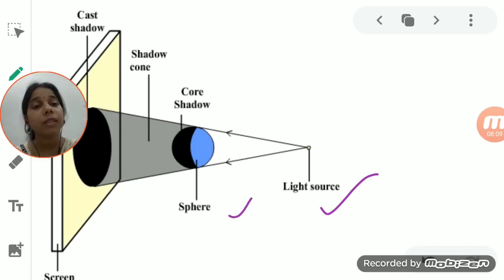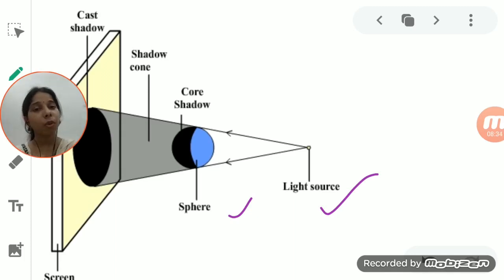The second thing is the opaque object, because you know, student, a shadow is formed when the light rays are obstructed or stopped by a certain object. Only then will a shadow be formed. And this will happen if an object does not allow the light particles to pass through it.